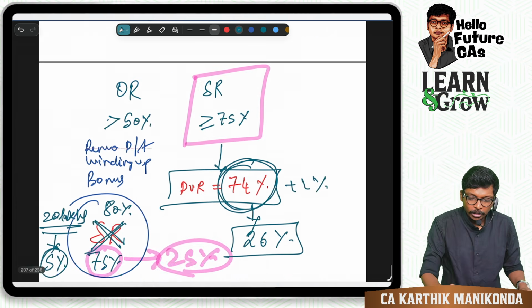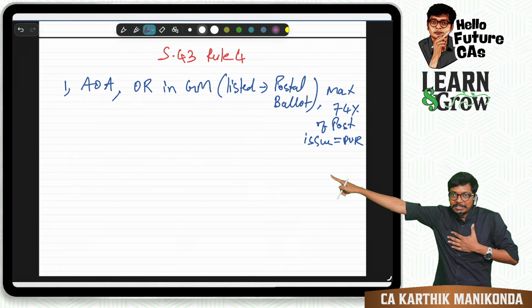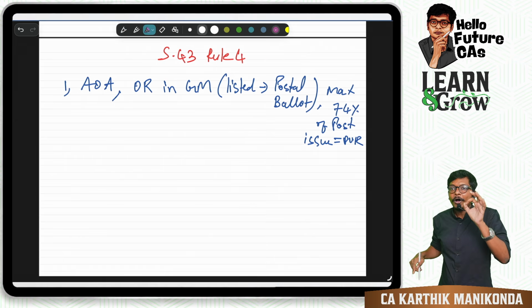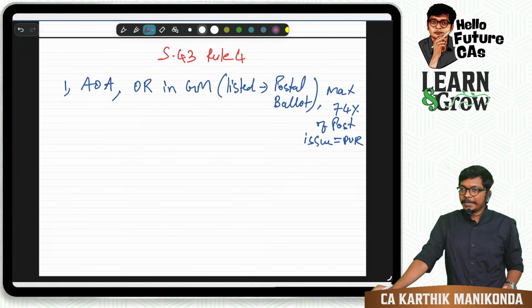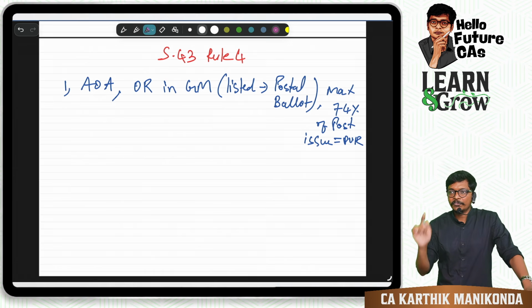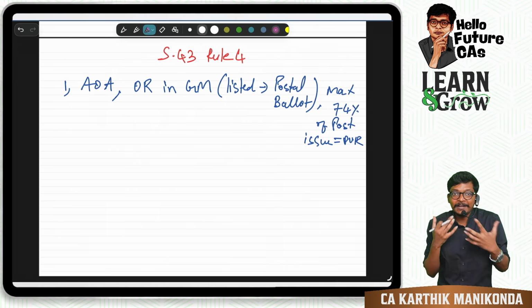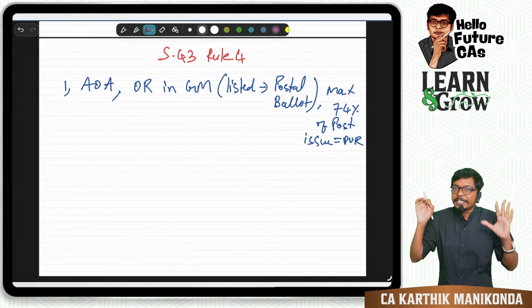That is why the law is drafted like this, where they are saying articles have to authorize, and what resolution? Ordinary resolution in general meeting, and maximum is how much, guys? 74% of post issue capital. Are you following the beauty of how they have drafted, guys? That is what we have to enjoy in the class.